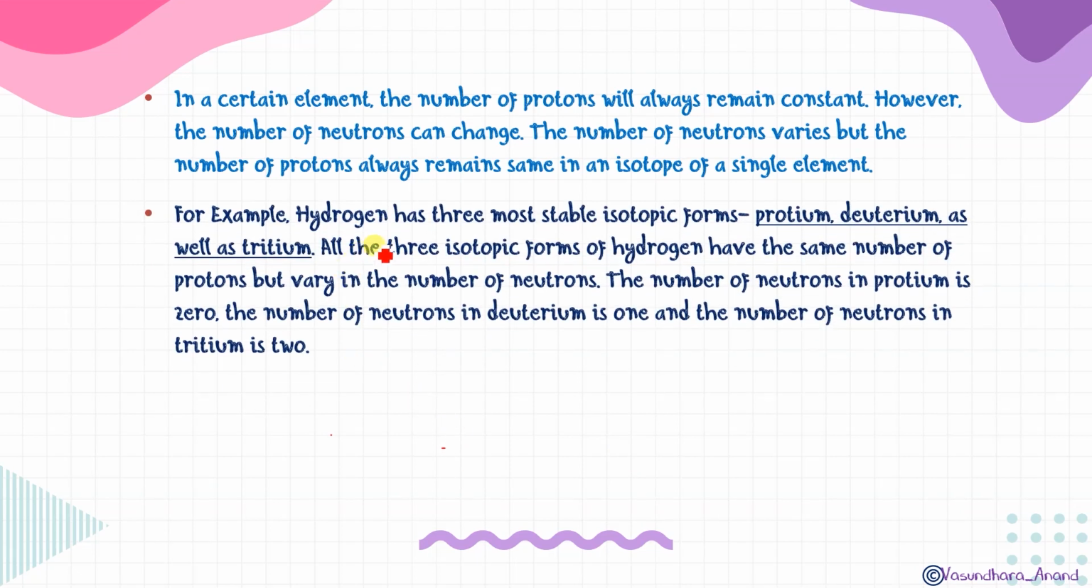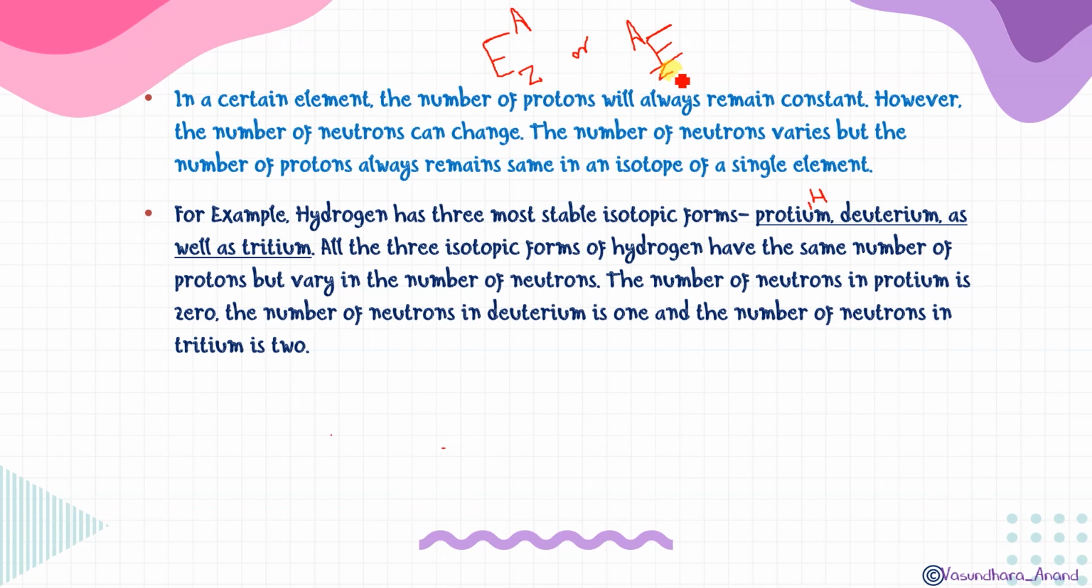For example, hydrogen has 3 most stable isotopic forms, that is protium, denoted as H11. Whenever we symbolize any element, we write Z as a subscript, while the atomic mass, or mass number, will be the superscript. It can be written this way or this way also. I have already explained this, isn't it?